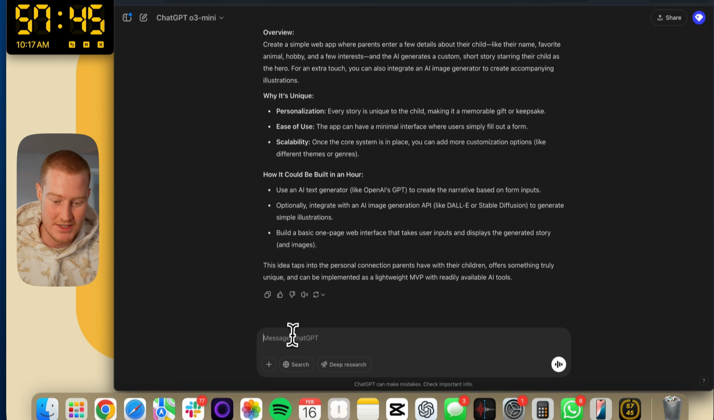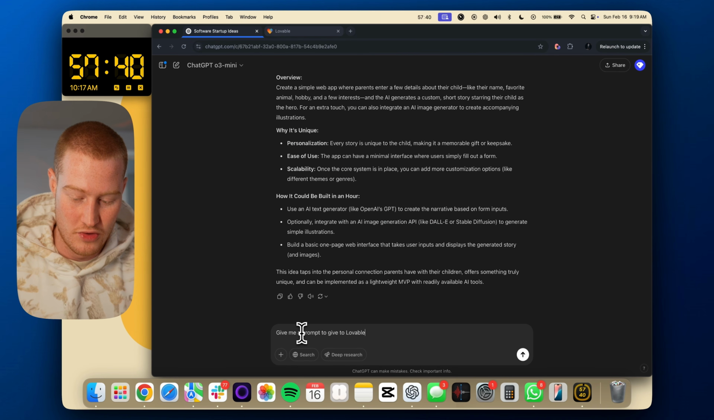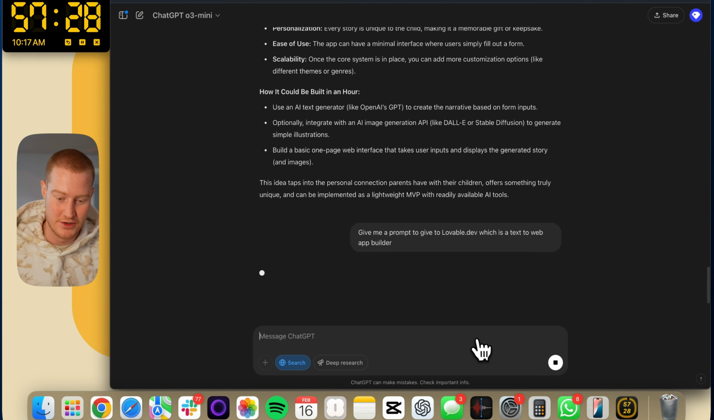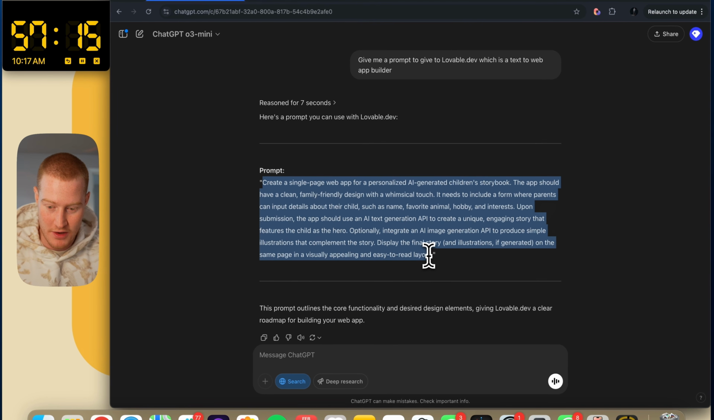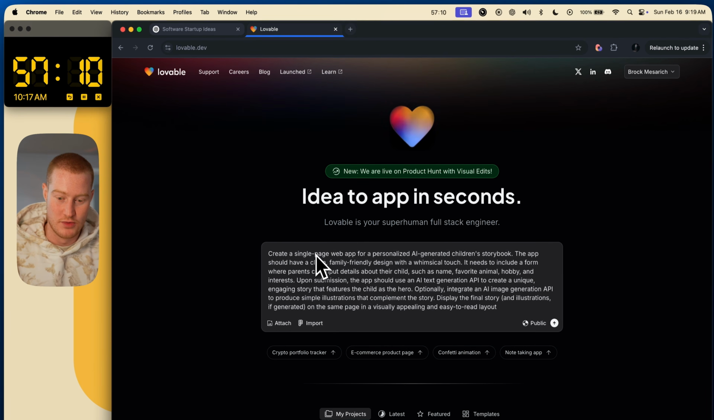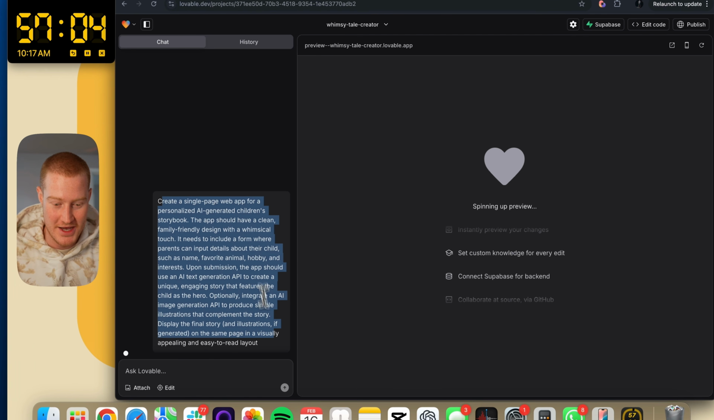So what I'm gonna do now is, let's just say, give me a prompt to give to lovable.dev, which is a text to web app builder. And then maybe just give it the search ability so it could actually search Lovable and understand what it is. Boom, here we go. Here's the prompt. And let's go ahead and paste this over to Lovable.